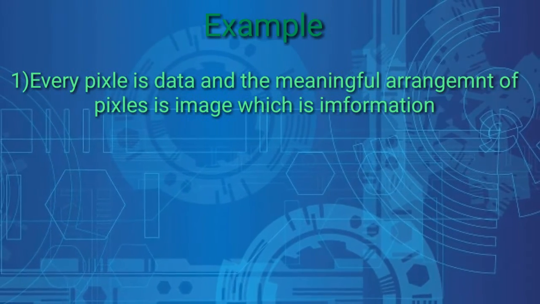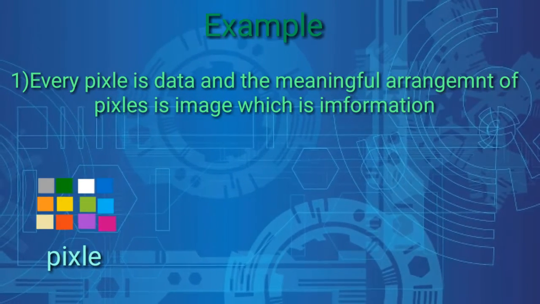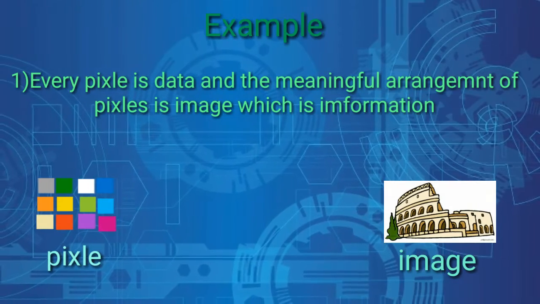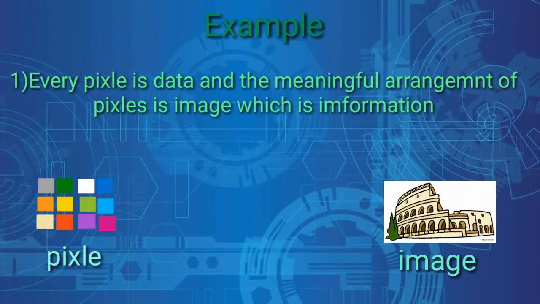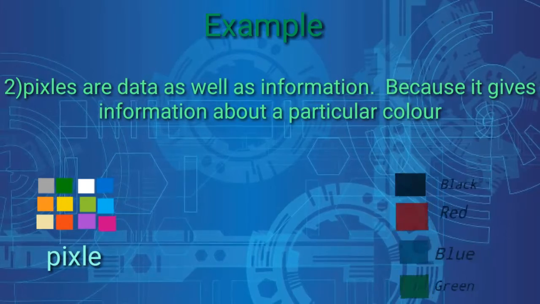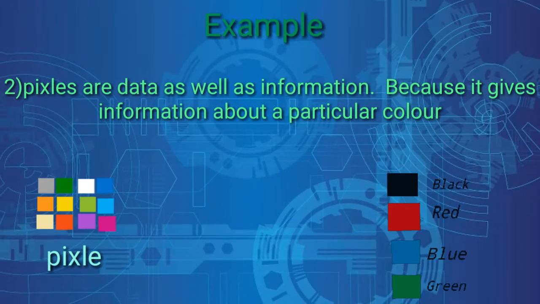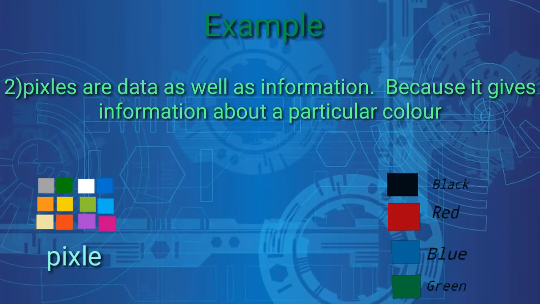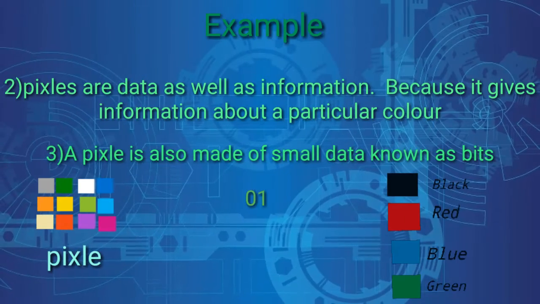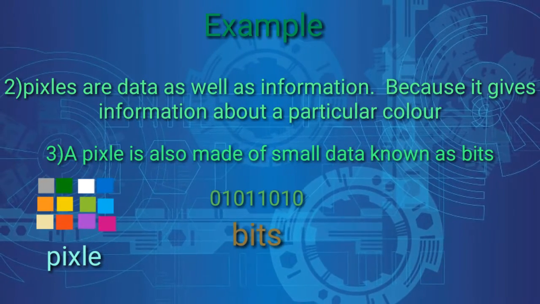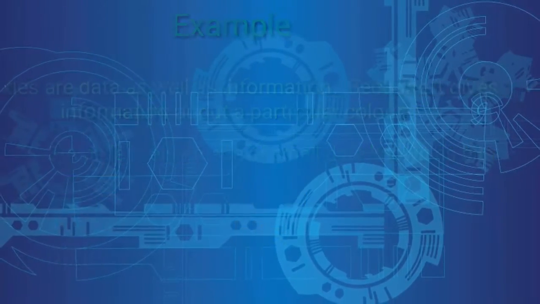Example. Every pixel is data and the meaningful arrangement of pixels is an image, which is information. Pixels are data as well as information because they give information about a particular color. A pixel is also made of smaller data known as bits.